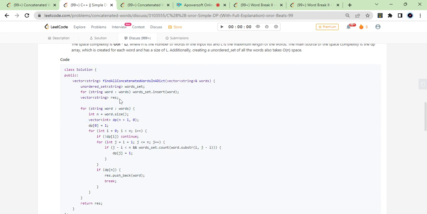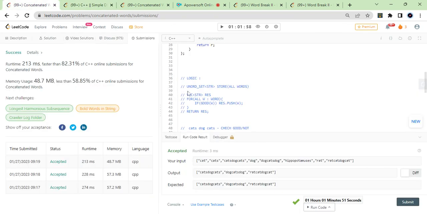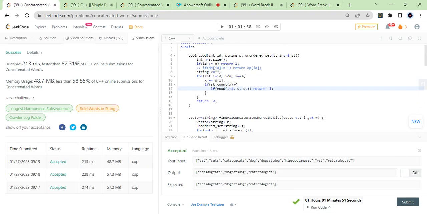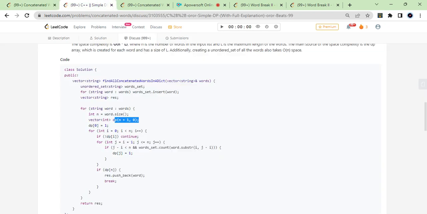First thing is same, taking into a set, and then created a DP of n comma 0. That's what I did also. So basically it's a 1D DP, that's what I'm trying to say. And DP of 0 is always valid because you have taken nothing, so it's valid. If DP of i is 0, then you have to continue, right? Because 0 is a starting point, till that point should be valid. And i plus 1 to j, taking all the next points, right? So take the next point.